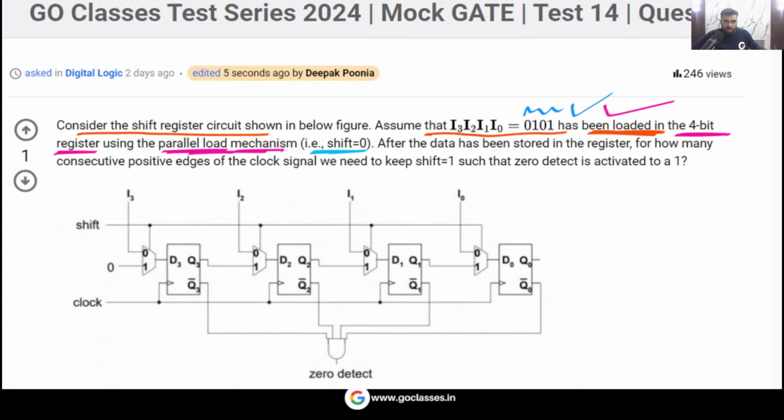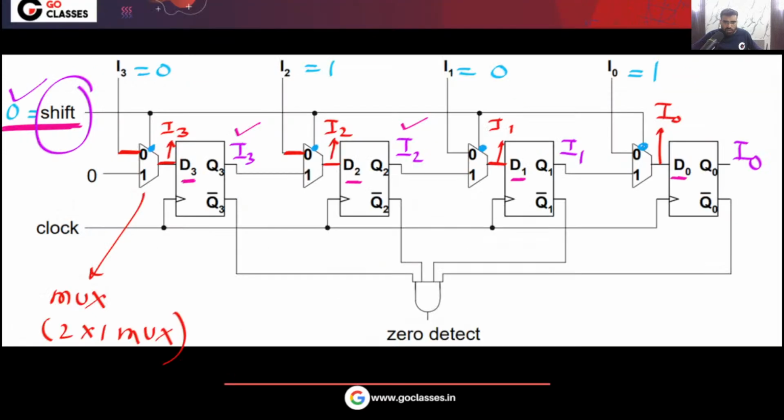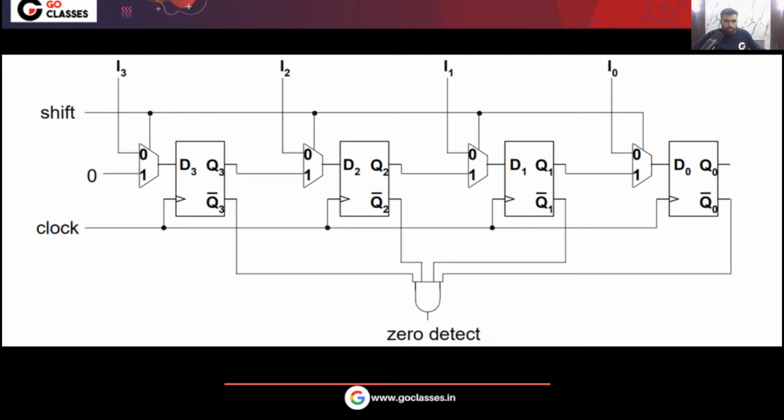Now notice one more thing. As long as shift equal to 0, this will keep happening. Yes or no? If I make this shift equal to 0, as long as this is 0, this will be permanent I3, this will be permanent I2, this will be permanent I1, and this will be permanent I0. Whatever I3 you take, this will be permanent I3, this permanent I2, this permanent I1 and permanent I0. Agree? So very simple, as long as shift is equal to 0.